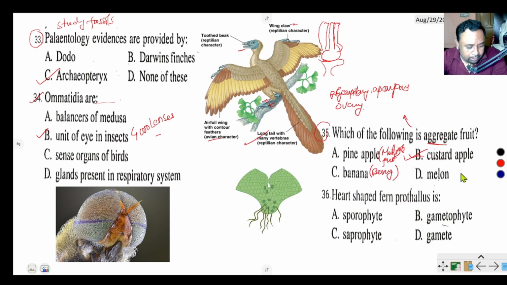Watermelon is a simple fruit, meaning it develops from a single ovary. 36th question, heart-shaped prothallus. Prothallus is a gametophyte that is found in Pteridophyta.